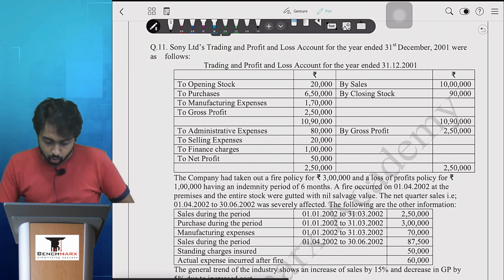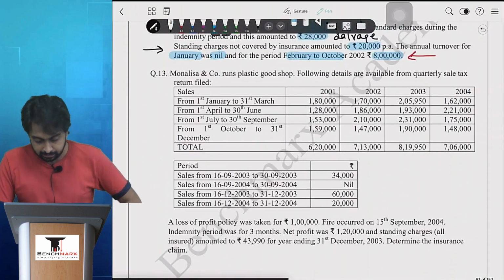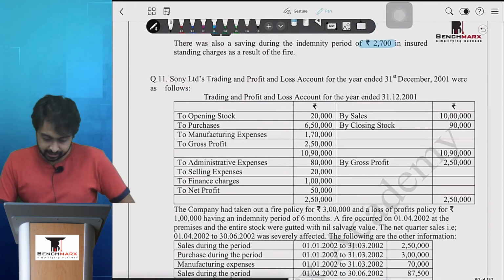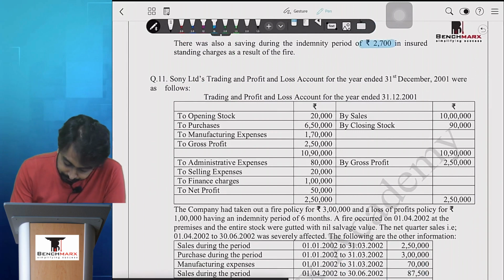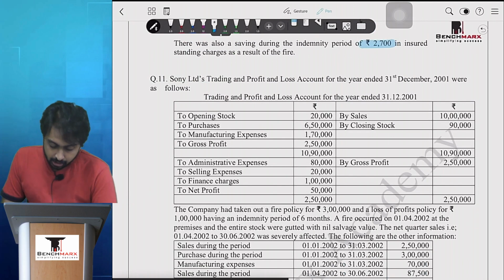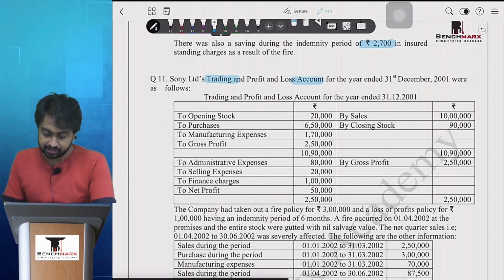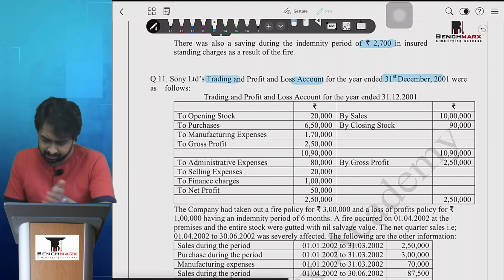चलो, so question number 11 and question number 13 is what we'll solve today. काफी इंटरेस्टिंग क्वेश्चंस हैं, तो थोड़ा ध्यान दो, डेटा बहुत सारा दिया हुआ है, इंपॉर्टेंट क्वेश्चंस बोथ. Let us start please. Some companies trading and profit and loss account for the year 31st December 2001. So अपना पूरा साल 31st December का है, it's a calendar year.